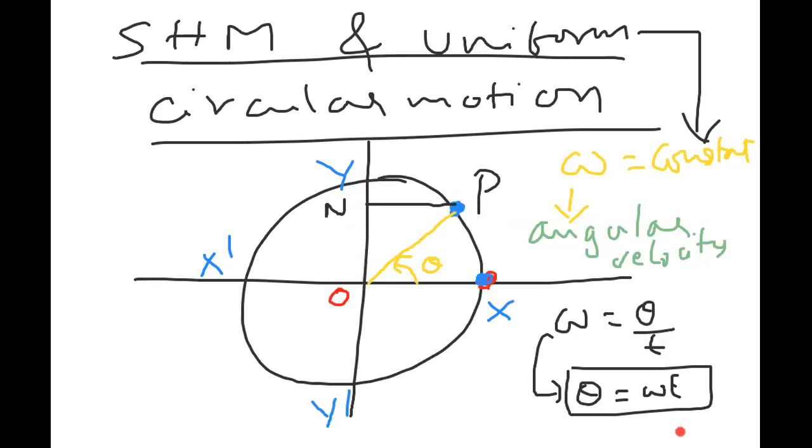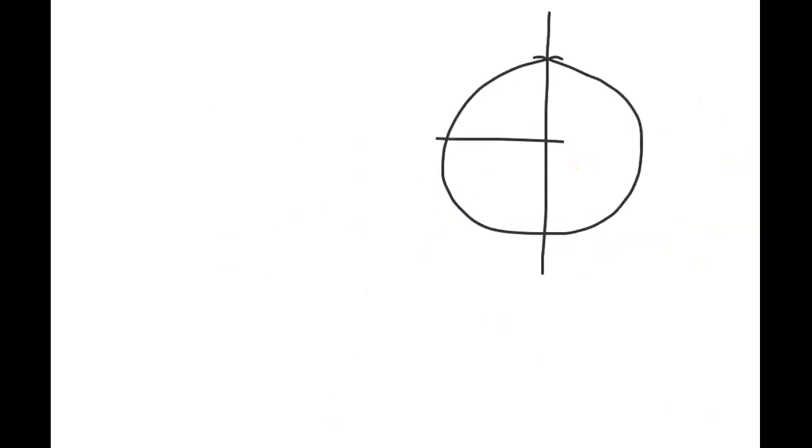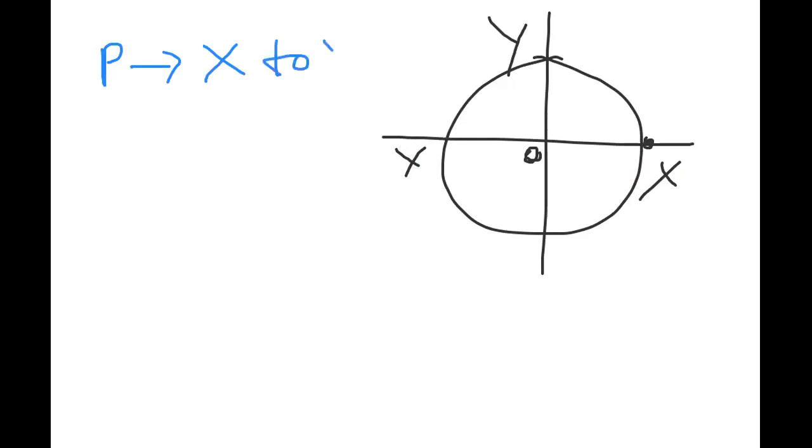Let me explain these things in detail on the next page. I will draw the diagram again. You can check it out here, step by step. Here this is O, and the particle is initially at X. Now it is traveling towards Y. Let me take the particle as P. P is traveling from where to where, beta? X to Y. So P is traveling from X to Y.